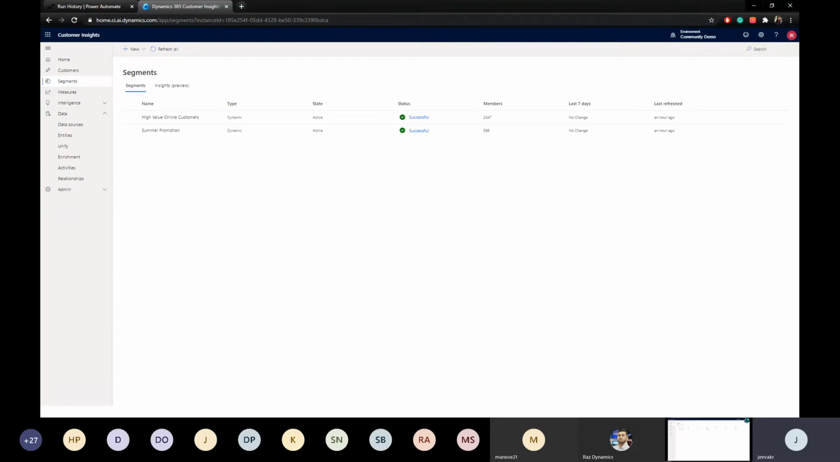All right. So what else? Yeah, and another thing is you can also export these segments, whatever you created, and also this can be consumed from the APIs as well. Okay, that is just a one-liner.